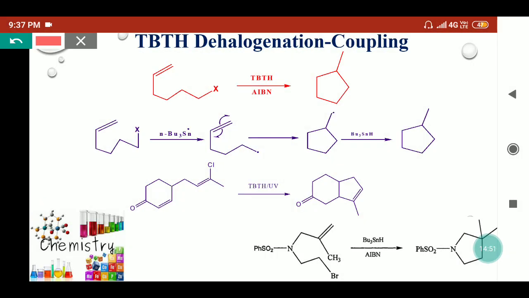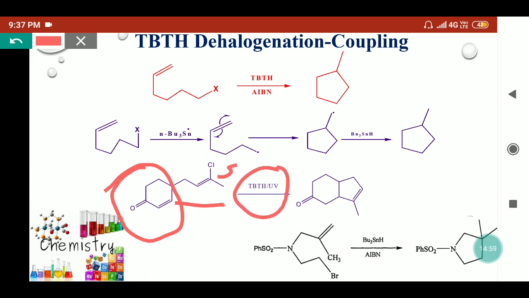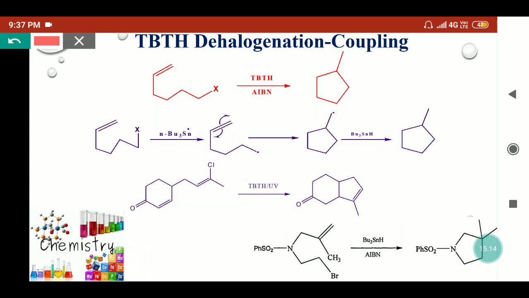Similar example we can see here. We have taken this alpha beta unsaturated carbonyl compound with a vinyl chloride. So in presence of TBTH, this stannyl radical will abstract this chlorine, and here we will get the radical on this carbon. Because the olefin is present in the approachable position, it will attack here, and then the hydrogen will be abstracted. So we'll get this product.